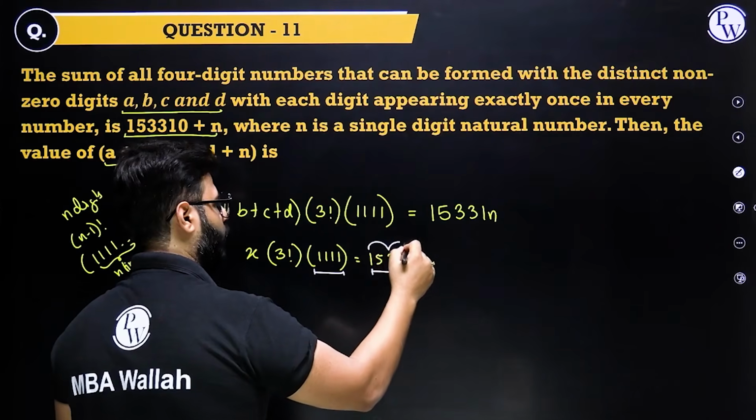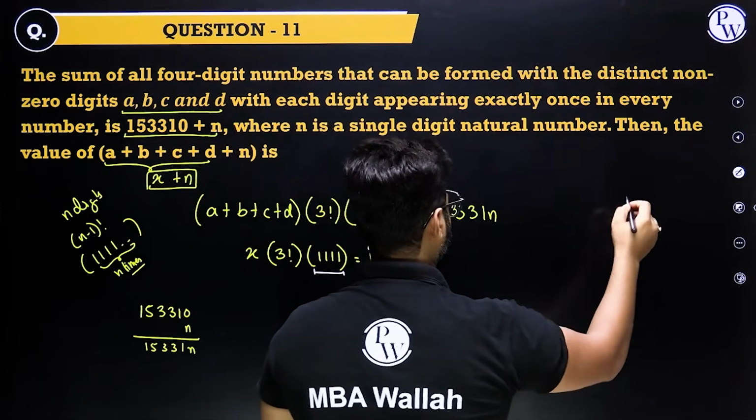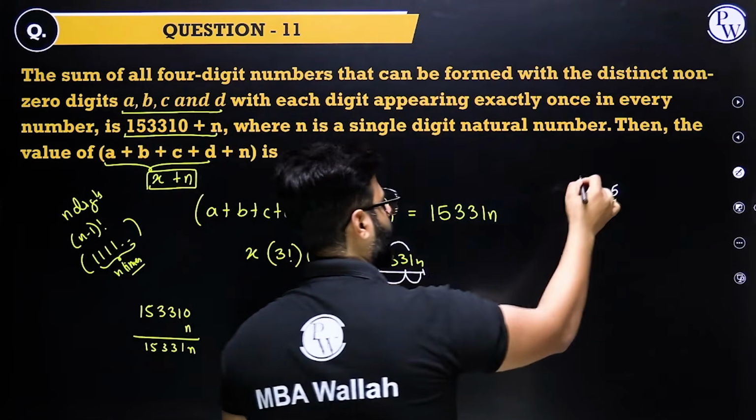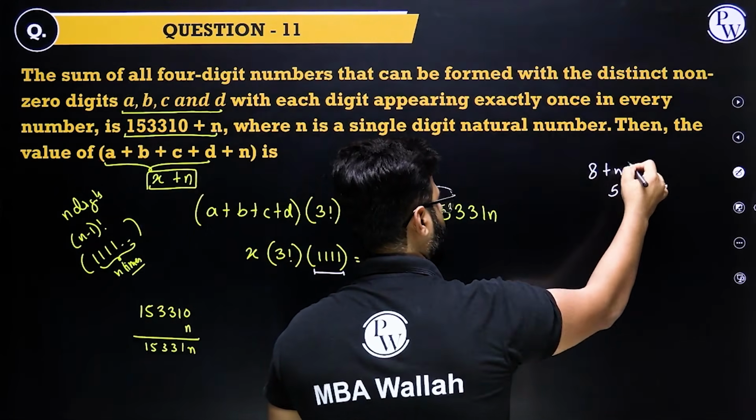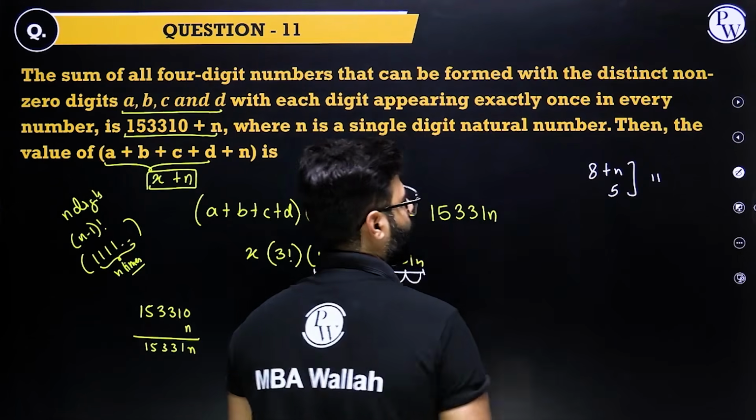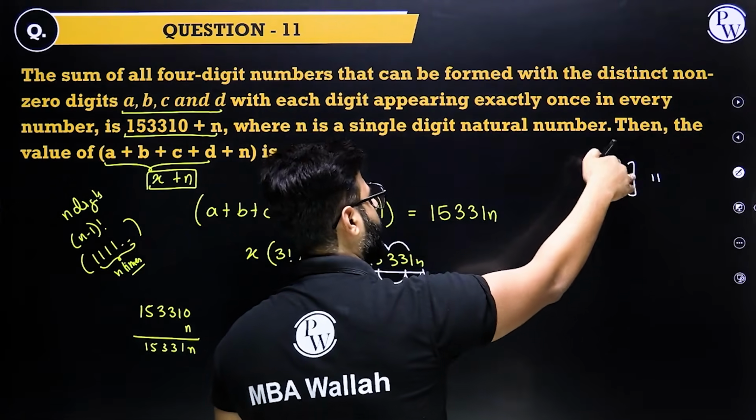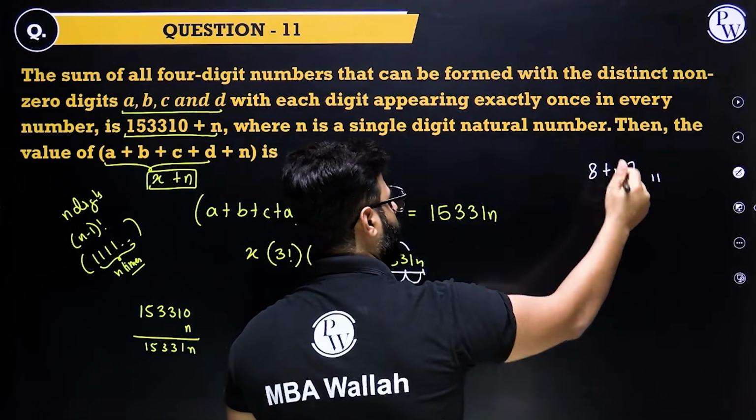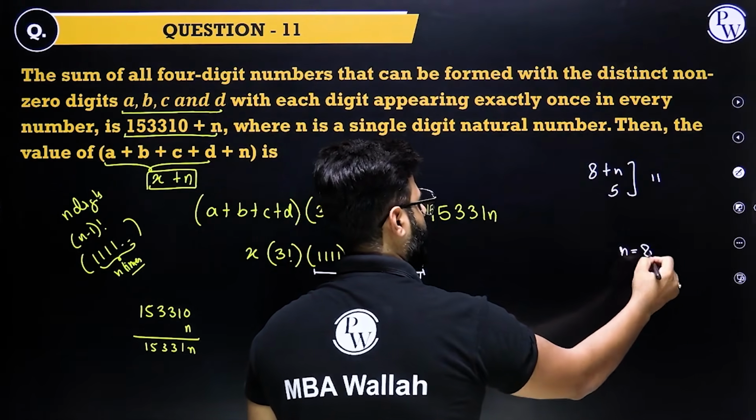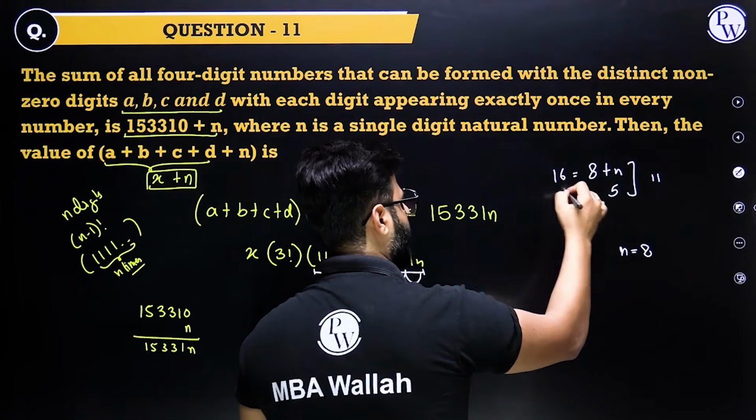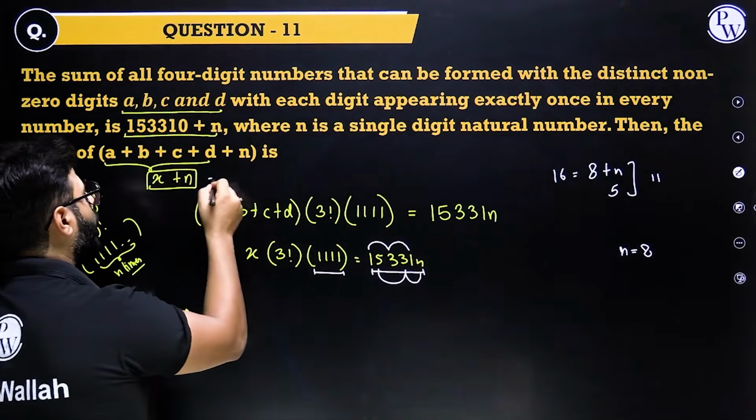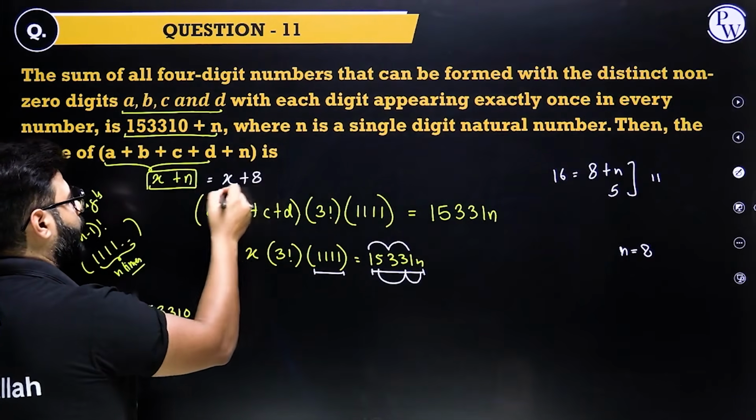1 plus 3, 4. 4 plus 1, 5. 1 plus 3, 4. 4 plus 1, 5. 5 plus 3, 8. 8 plus n. The difference has to be divisible by 11. So that means the difference has to be 11 because this is a single digit. So this has to be 16. So n is 8. If n turns out to be 8, this becomes 16, 16 minus 5, 11. So that means, guys, n is 8. We have found it out. We need to find out x plus 8.